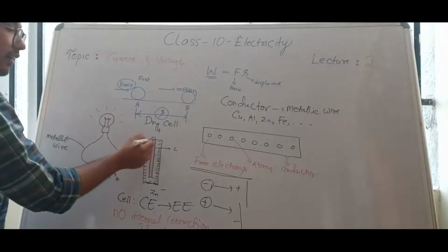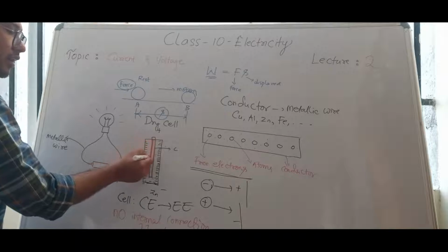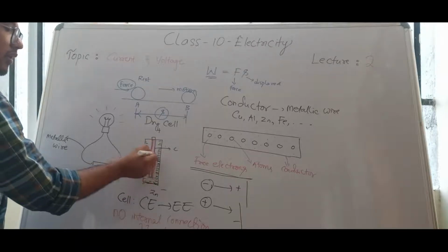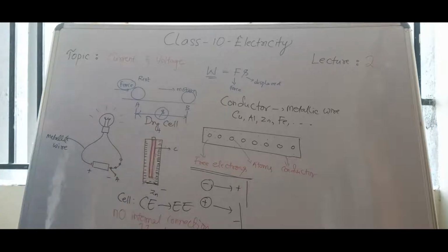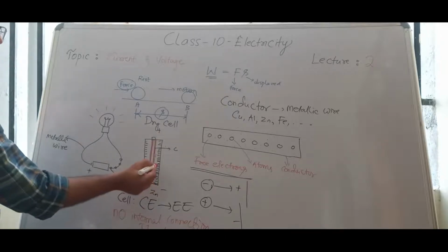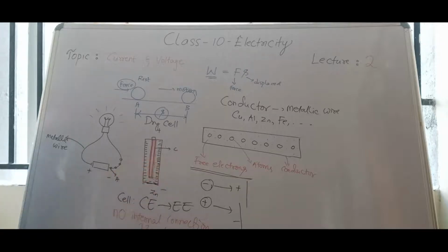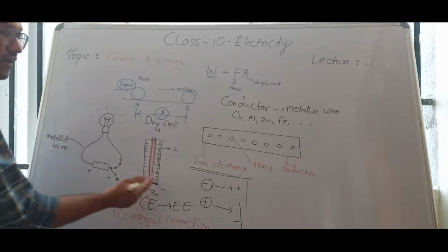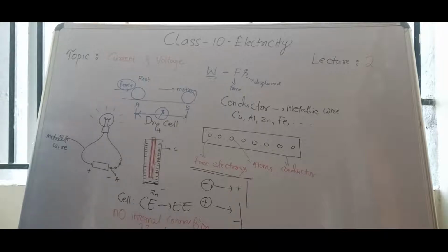For this positive rod there will be one cardboard or maybe some polythene sheet or something arranged, such that electrons cannot straight away go and touch this positive terminal. There will be one obstacle, and the positive is wrapped such that electrons cannot go and touch it. Then what happens is, all these free electrons are very eager to go and touch the positive.